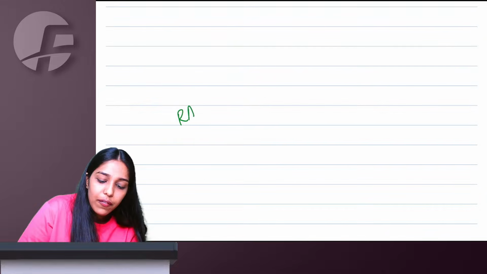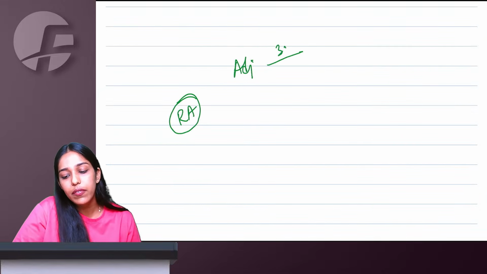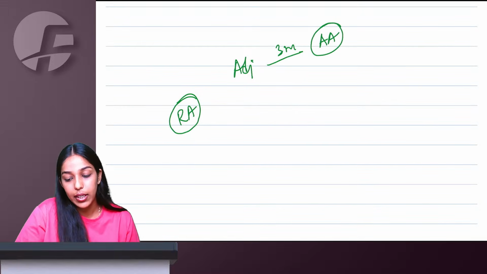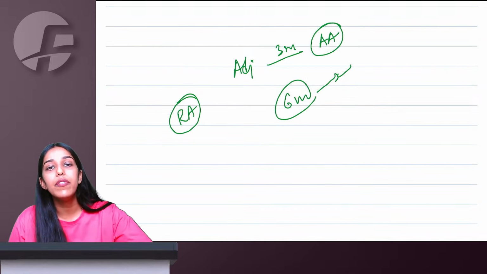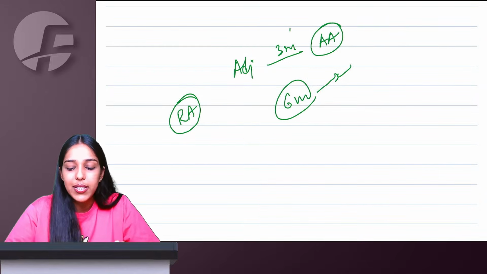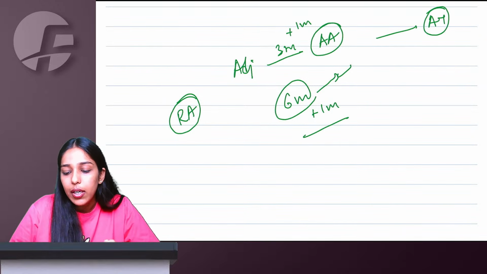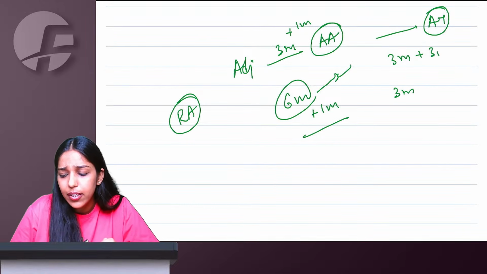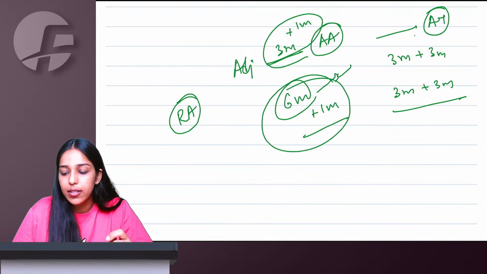Right, ma'am. We also have revisional authority. See, normally if I am aggrieved by the adjudicating authority, within 3 months I go to appellate authority. The department has 6 months time to file this appeal, plus an extension of 1 month. When you go to appellate tribunal, it is again 3 months and, no, 3 months and 3 months only. But then the extension becomes 3 months here. Right. Here the extension is 1 month. Here the extension is 3 months.